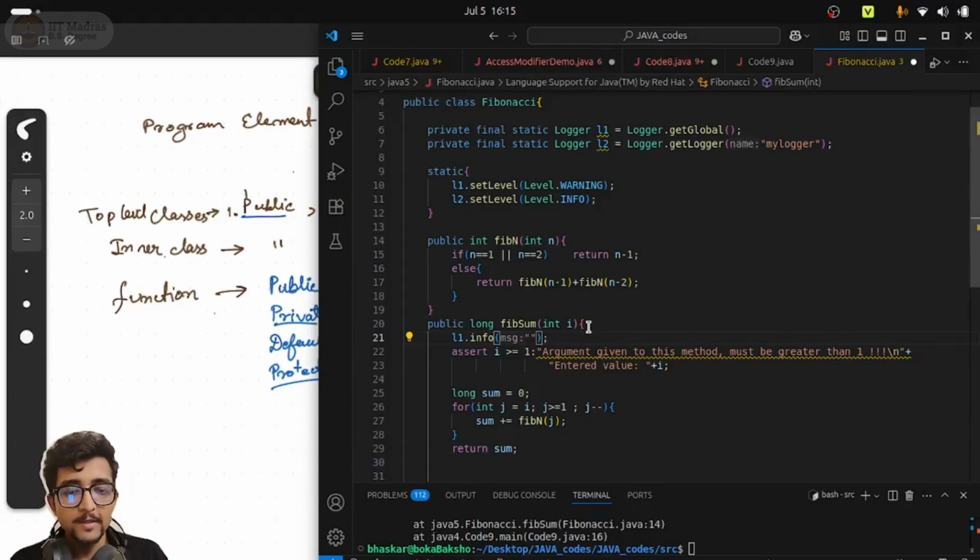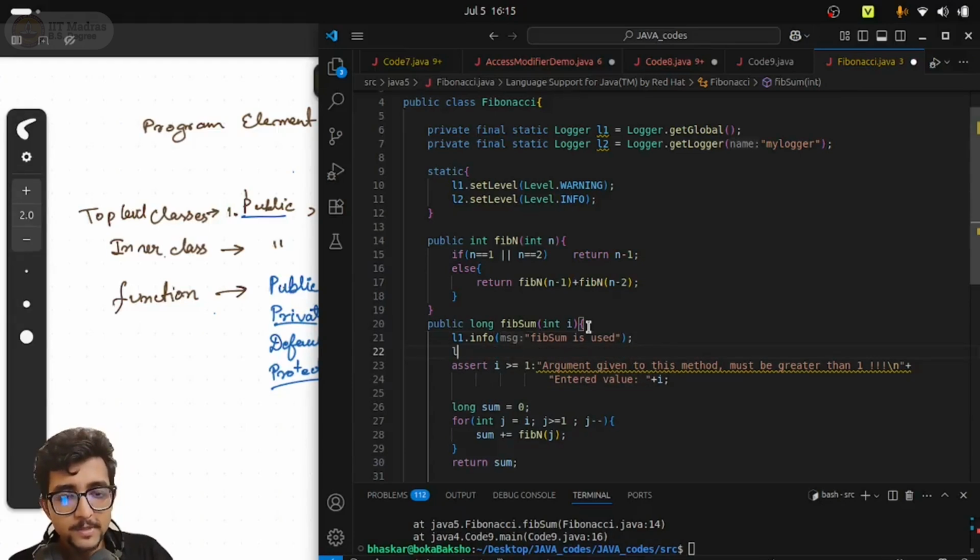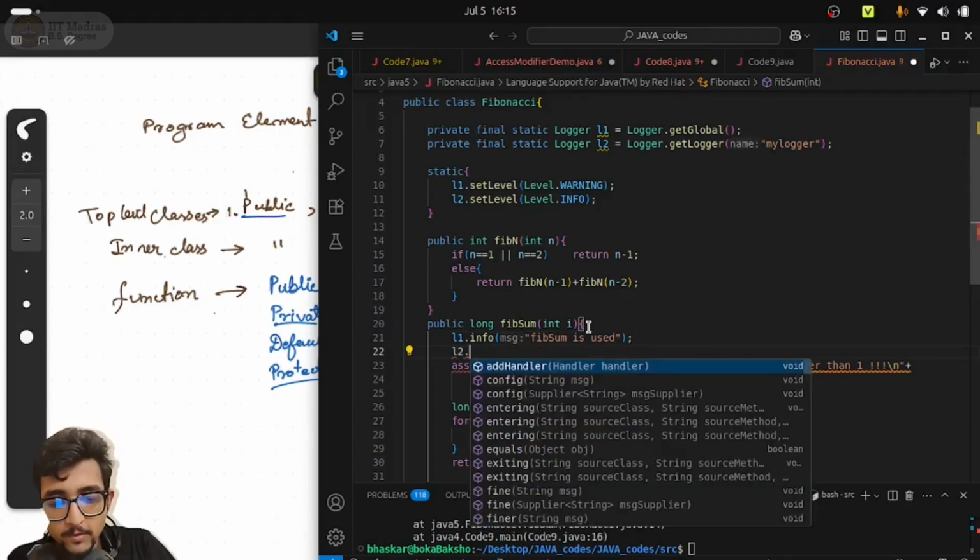So L1.info, this message is at info level. Let's say for L1.info the message is "fib sum is used". I don't have to write who used it because I don't know. Someone will use it at runtime, and that will also be recorded. No problem. So fib sum is used, and then L2.info. Or let's say L2.severe.